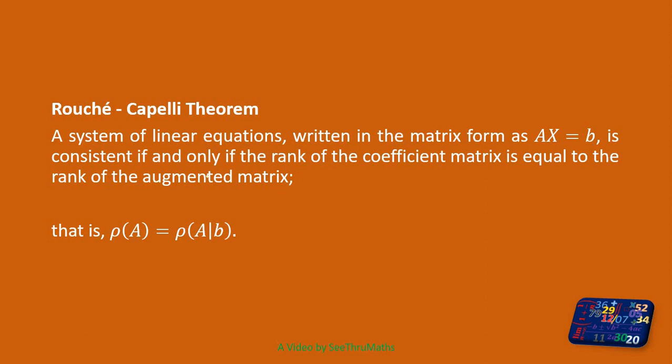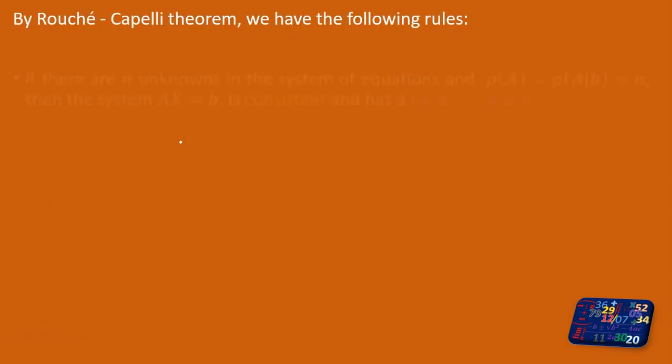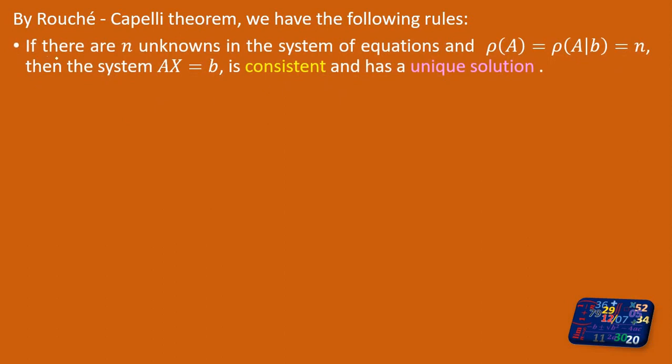In today's lecture we are going to study in detail the same theorem, the Rouché-Capelli theorem, and a few numerical examples. If there are n unknowns in the system of equations and the rank of A and the rank of the augmented matrix (A, B) are the same, then definitely it is consistent.